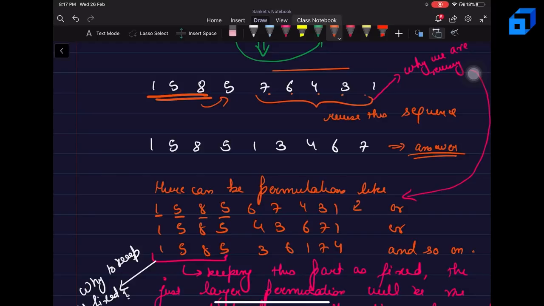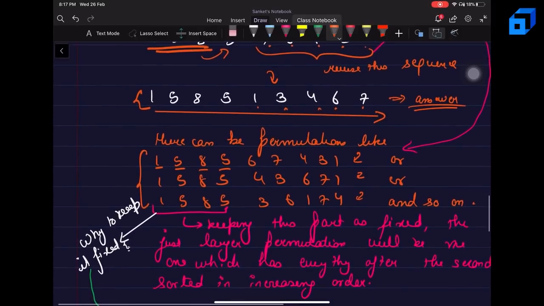Some permutations can be 67431 or 43671 or 36174. One of the permutations will also be 13467. Among all the permutations possible, this is going to be the smallest one. That is, among all the larger permutations, this is going to be the smallest among all of them. That is the just larger thing that we are going to find.